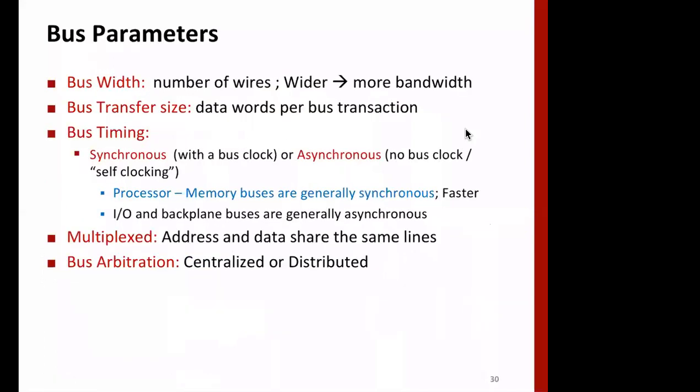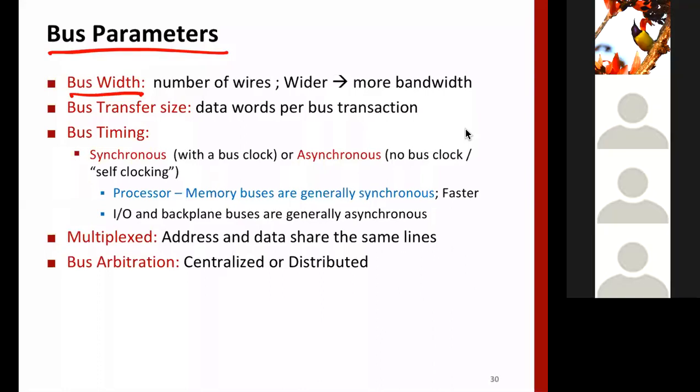The parameters of a bus include width, meaning how many wires there are. In our RISC architecture, we have a bus size of 32, which can carry 32 bits. If we increase the width, we generally have more bandwidth, but it has to be optimized.